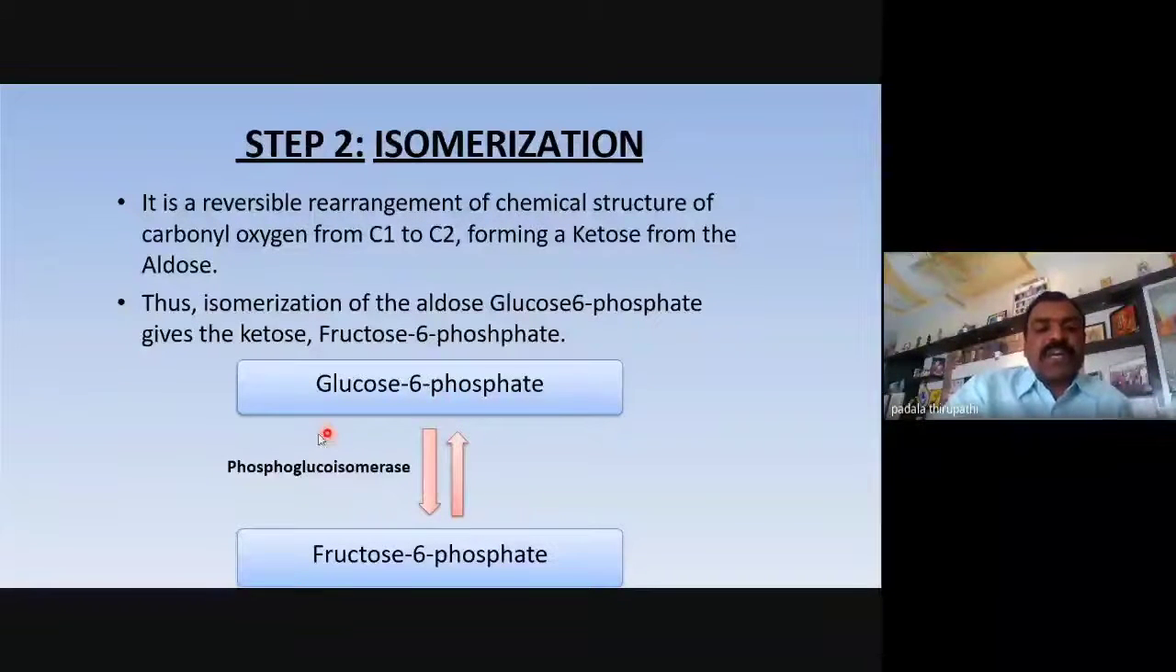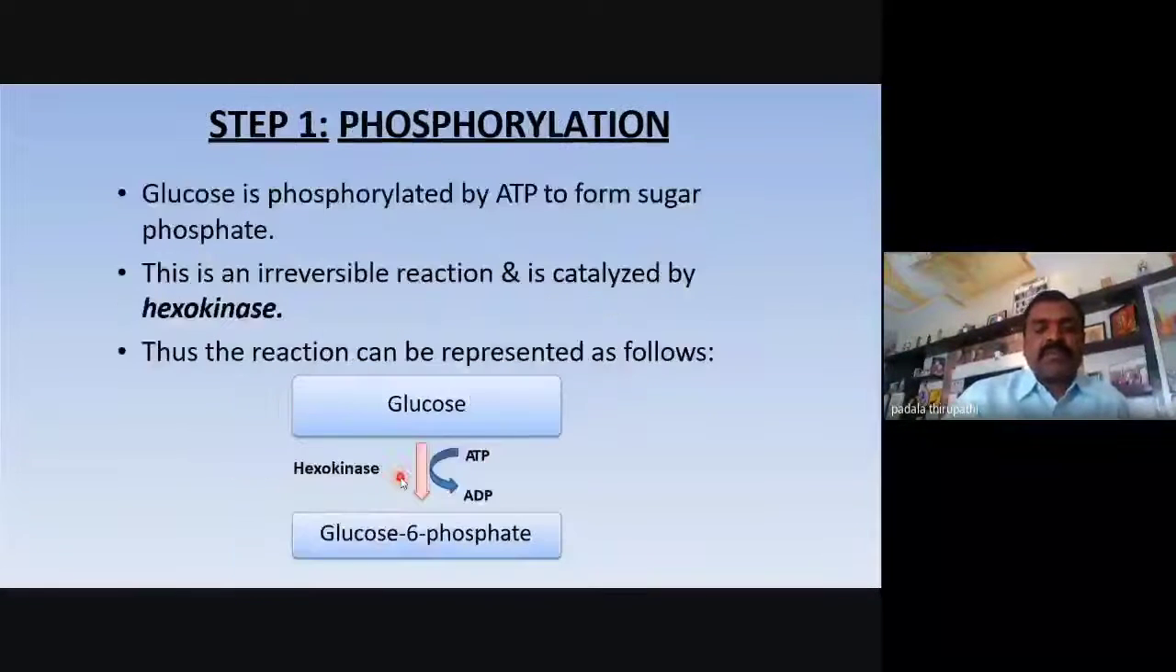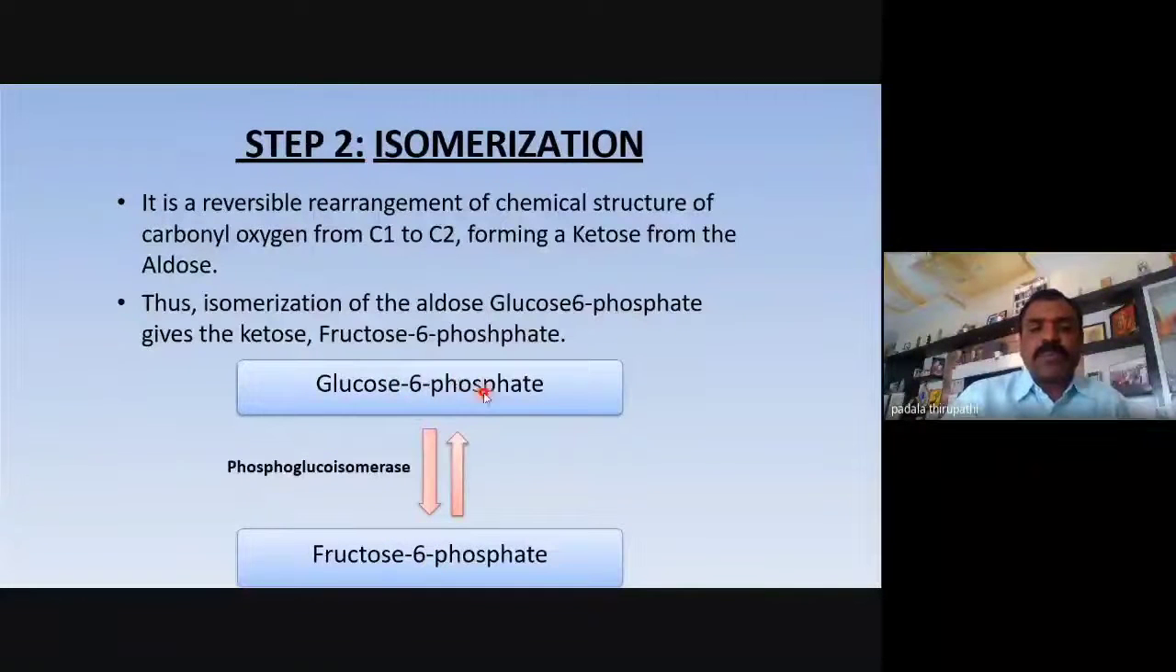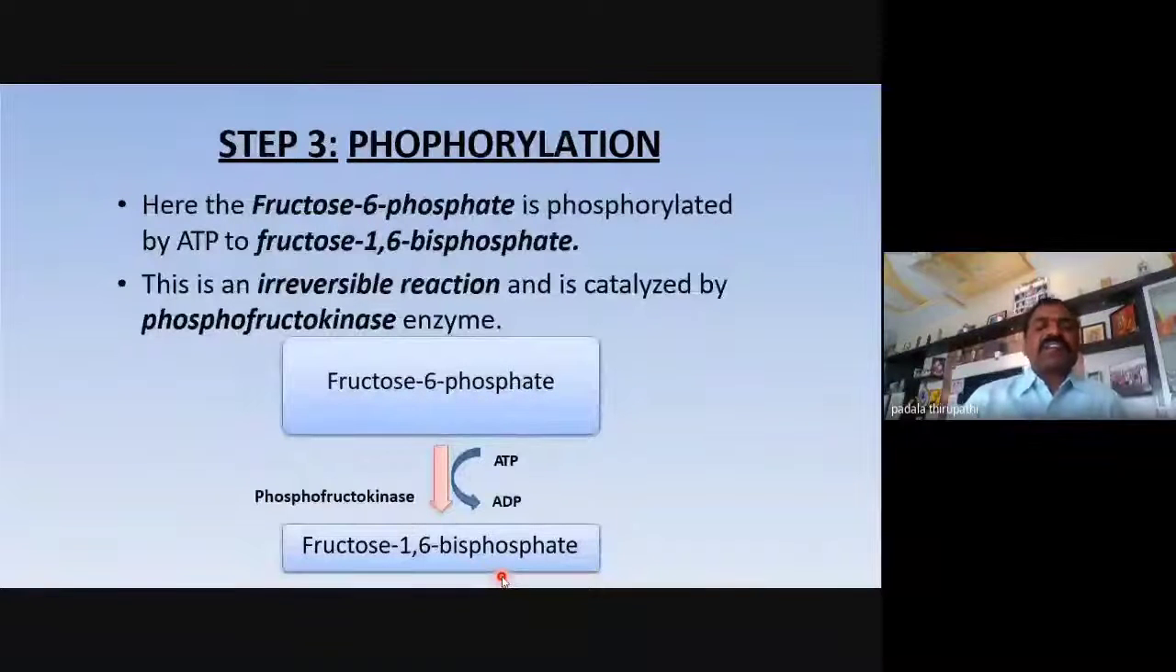Here, the enzyme phosphoglucoisomerase, or phosphohexose isomerase, is necessary for this second step. So the first one is phosphorylation, the second step is isomerization. Is it clear? In the first step, glucose is phosphorylated into glucose 6-phosphate. In the second step, glucose 6-phosphate isomerizes into fructose 6-phosphate. The third step is also phosphorylation. The second ATP is utilized in this third step.